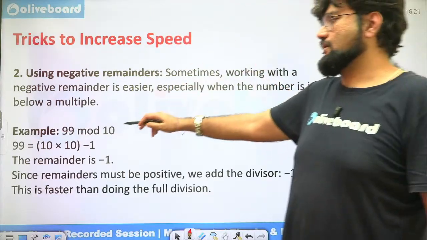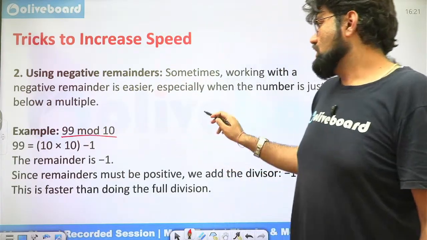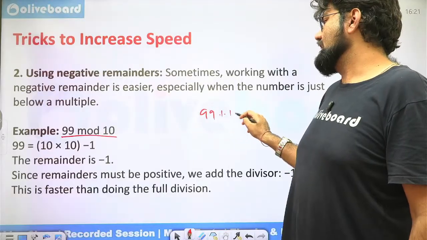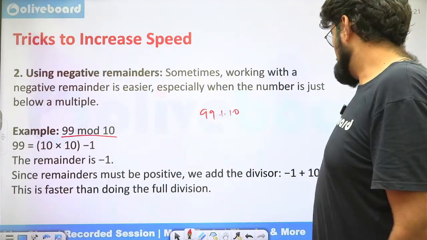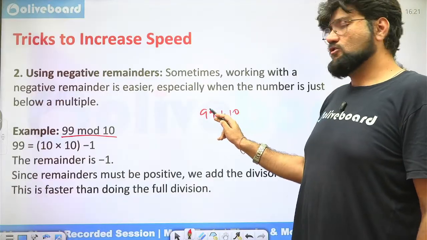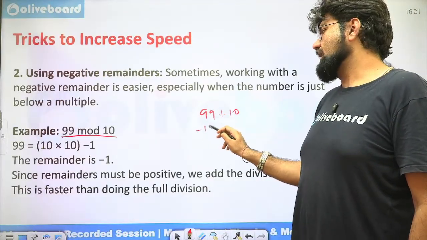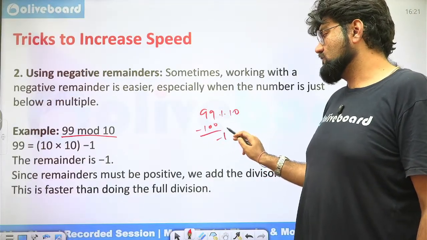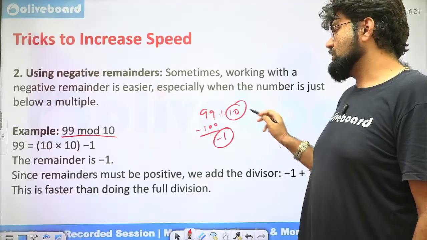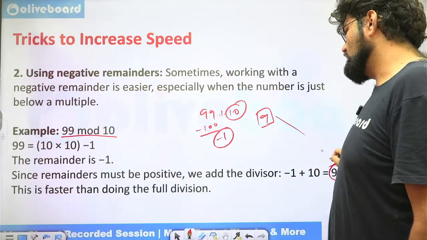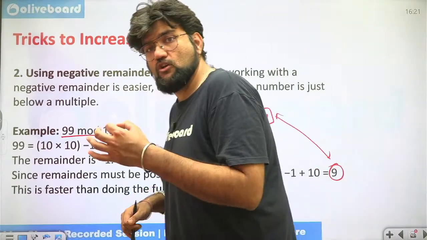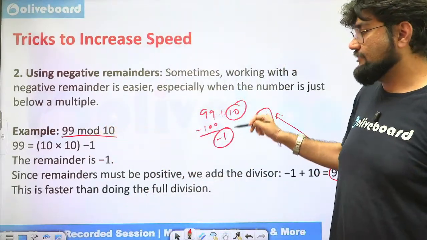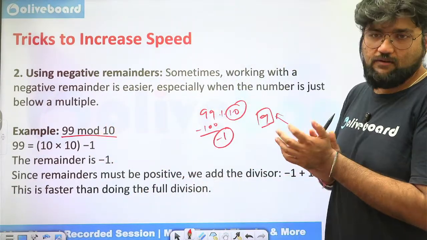Look at this example, 99 mod 10. Now technically, if I say 99 mod 10, I am looking for 10 9s are 90. Subtract it, you will get 9 as a remainder, which is exactly here. Rather, I can also go for 100. So if I subtract 100 here, I'll get -1. -1 is a negative remainder. -1 plus 10 is 9. So I'll again end up getting 9 only. But make sure when you are going with a negative remainder for faster calculation, you don't forget to add the divisor. Otherwise, you'll end up making an error.